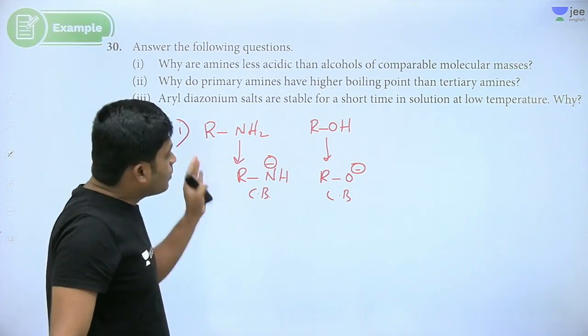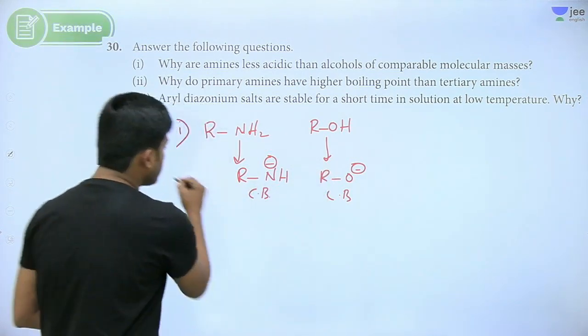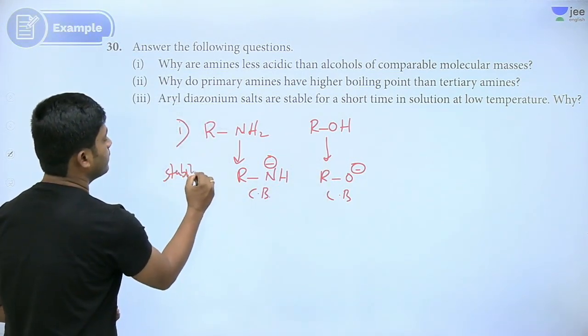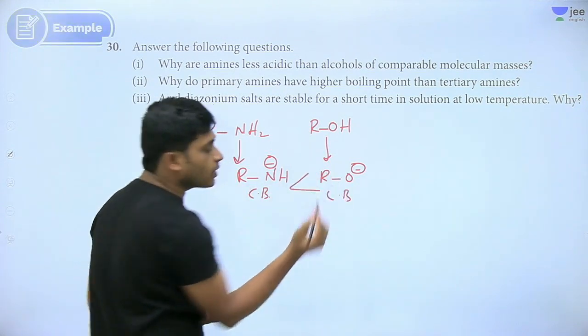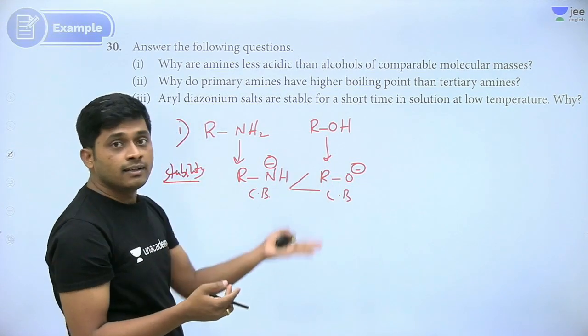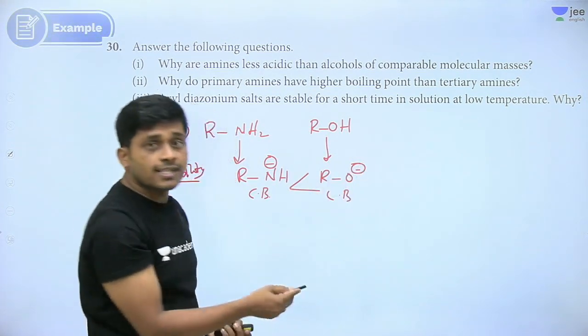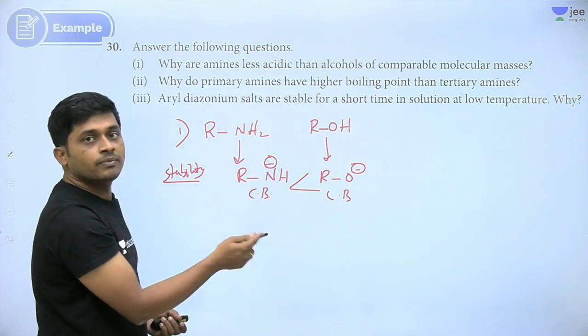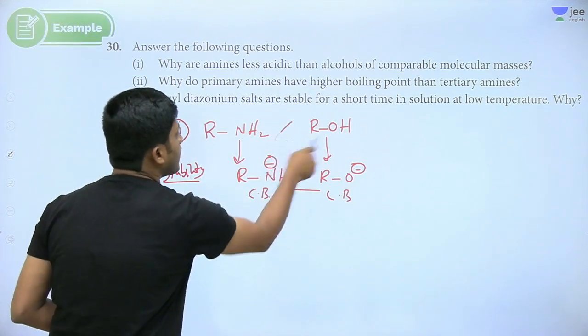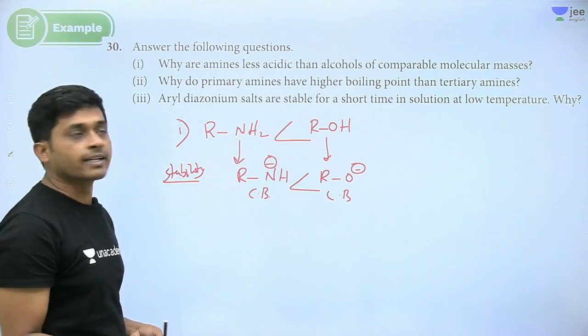Structure is easy, right? Now both are conjugate bases. Which is more stable? If you compare stability, the alkoxide is the more stable conjugate base because the negative charge is on oxygen rather than nitrogen. Negative charge on oxygen is more stable. So alcohols are more acidic.